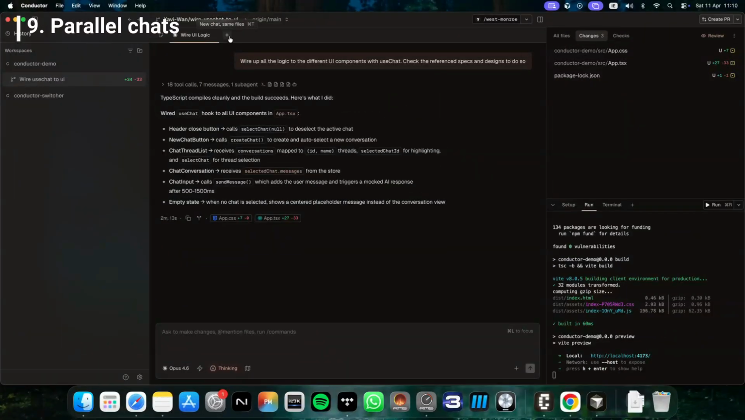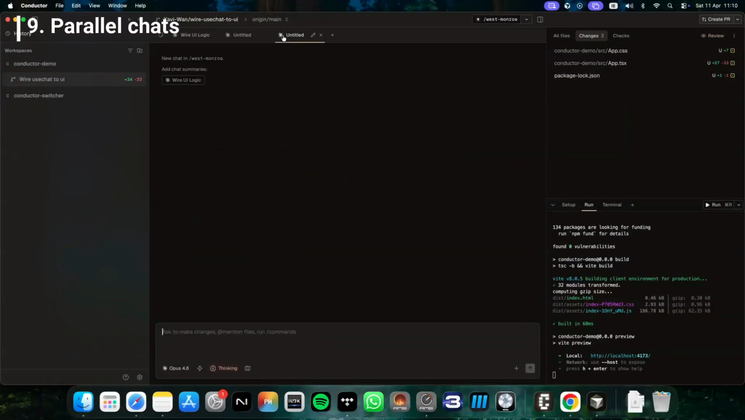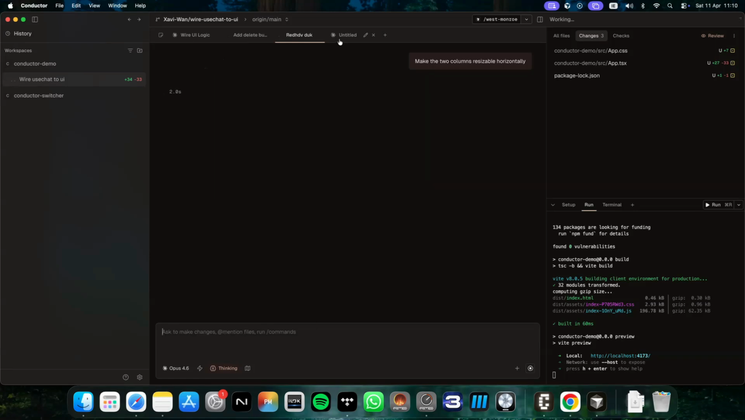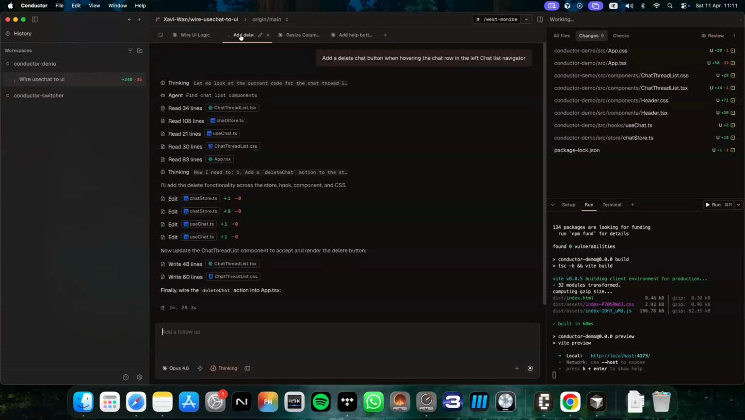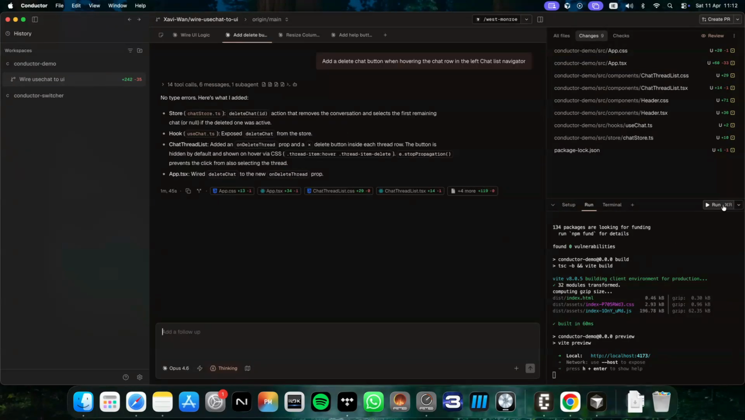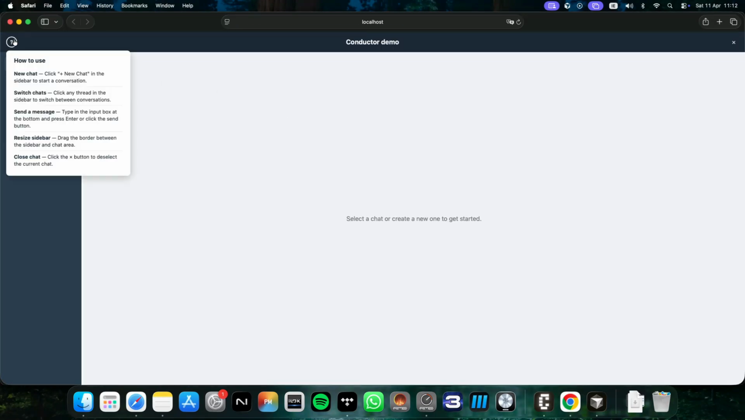Agent parallelization doesn't have to be done through workspaces. If we have small tasks such as bug fixes, improvements, refinements, refactoring, we can open independent chats under the same workspace and run small tasks in parallel without having to create an entire workspace for each. In this example, I will open 3 different chats to add a help button, a resizable column, and a delete button. I will wait for the 3 of them to finish and then rerun the workspace to verify these changes.